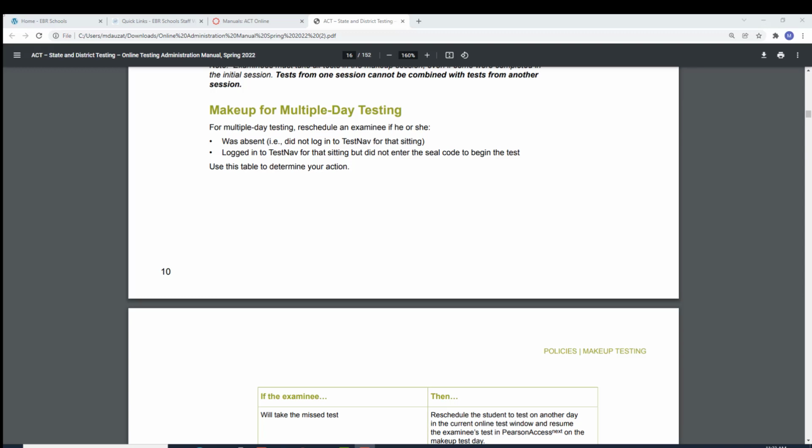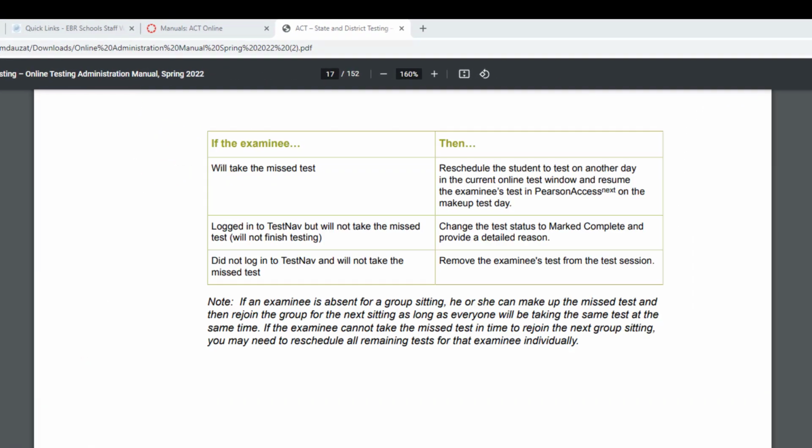So for multiple day testing, reschedule an examinee if he or she was absent or logged into TestNav for that sitting but did not enter the seal code to begin the test. All right, let's use the table to determine your action. If the examinee will take the missed test, then the test coordinator will reschedule the student to test on another day in the current online test window and resume the examinee's test in Pearson Access on the makeup test day.